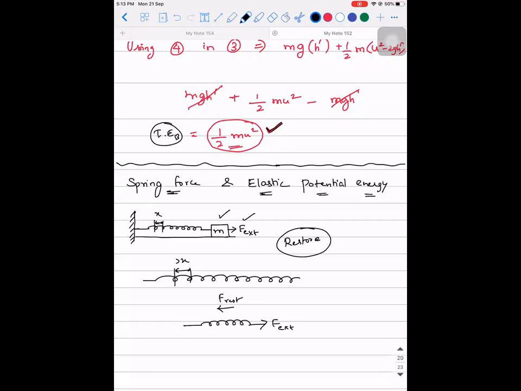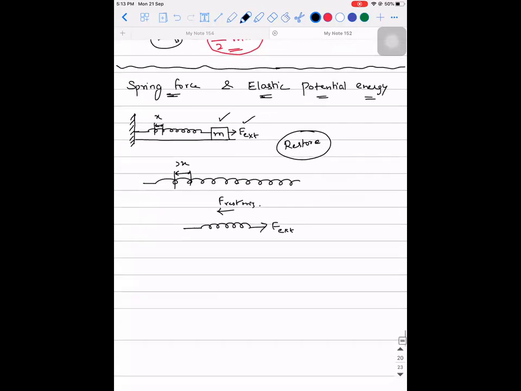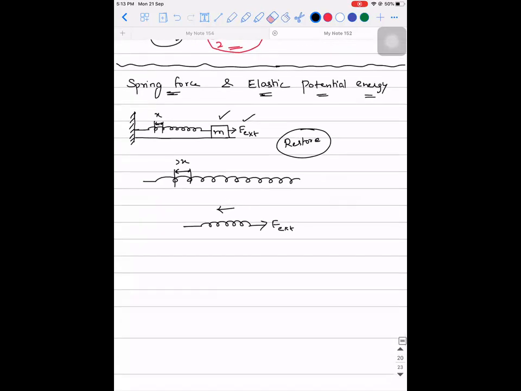Rest means restoring, or you can write it completely as F restoring. I'll write it again. Listen. The force which is restoring in nature. Accepted? Now the question is about this F restoring. How is it related to the extent to which the spring has got elongated or compressed?